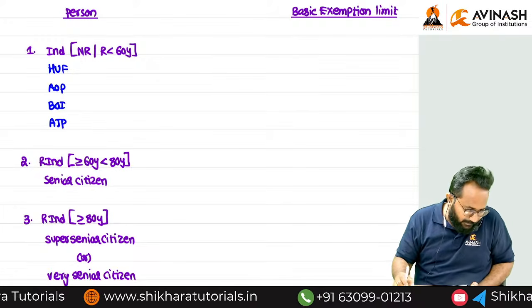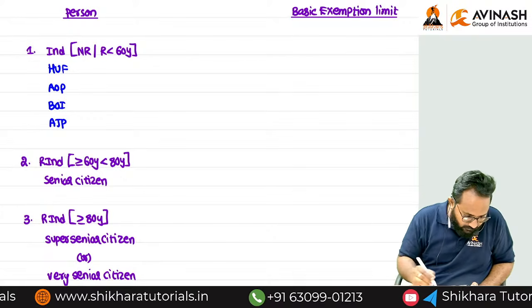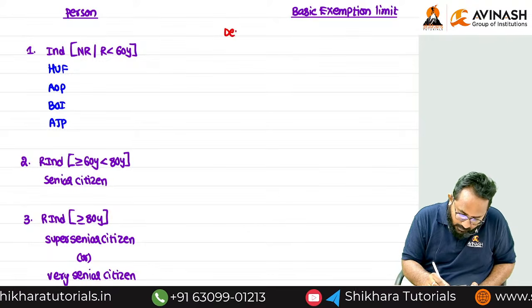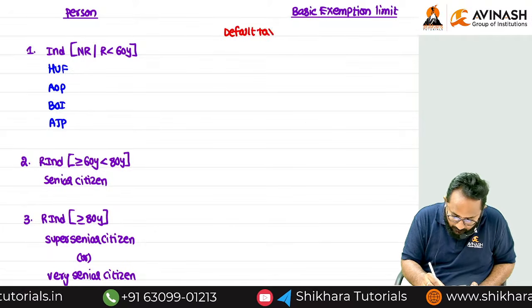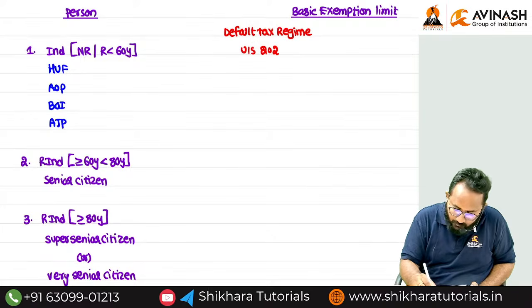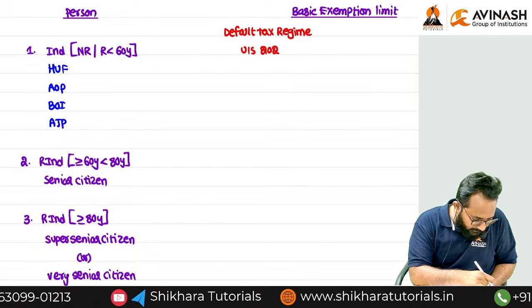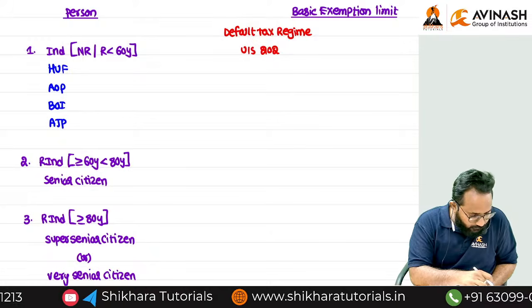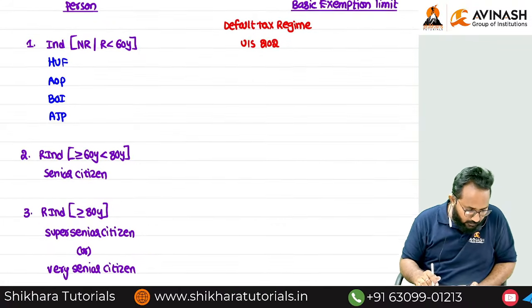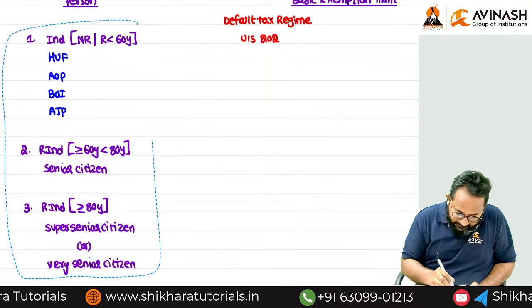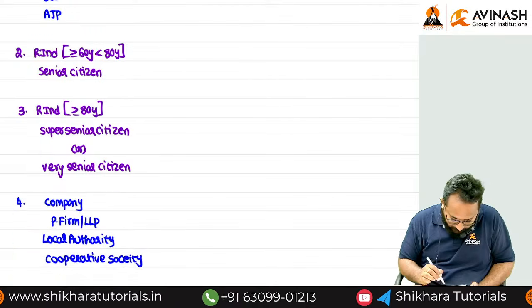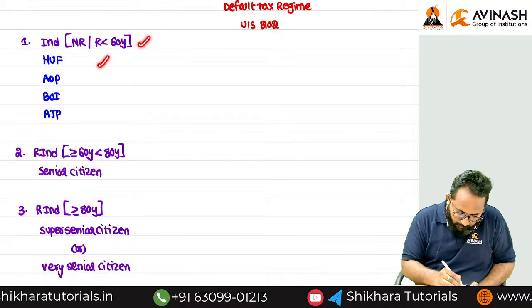Now, tell me, what is the section number for the default tax regime for Individual, HUF, AOP, BOI, AJP?